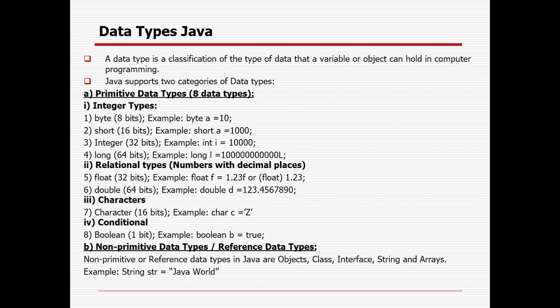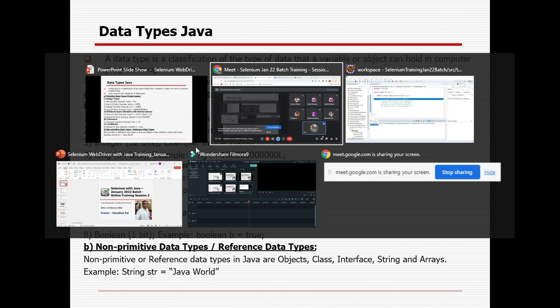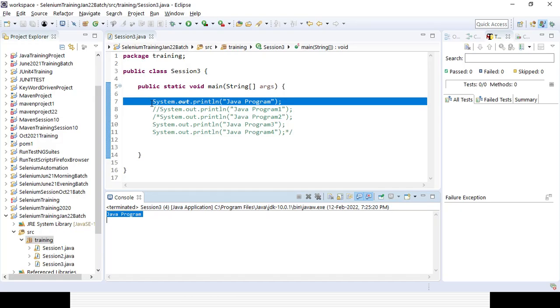In the primitive data type, there are primarily 4 types available: integer, floating point, character, and conditional. In integer, there are 4 types: byte, short, int, and long. In floating point, there are 2, which are float and double, and then character, and the conditional will be boolean. Then how can you define the data type? Whenever you are declaring some variable, you need to provide the data type as well.